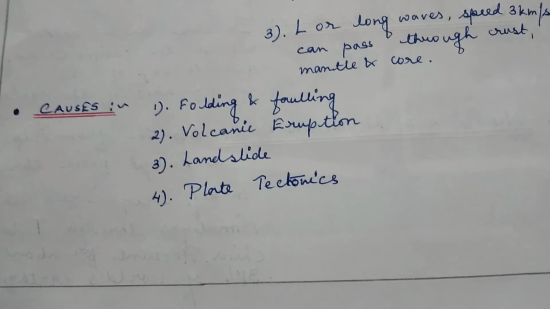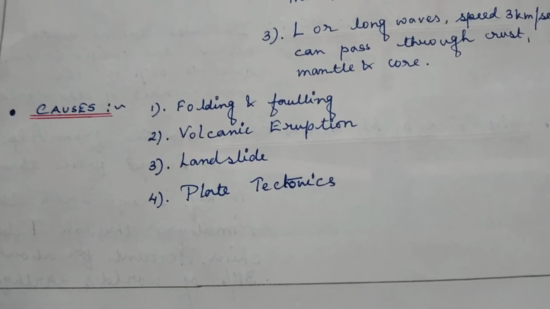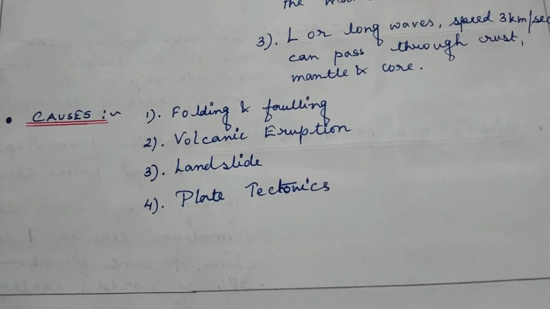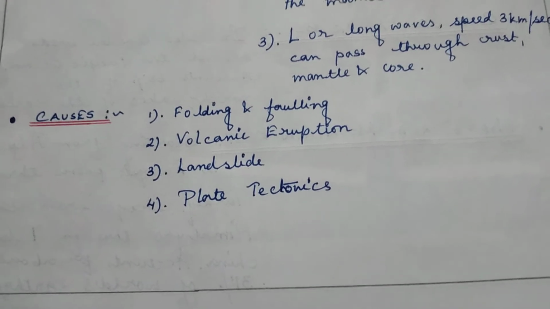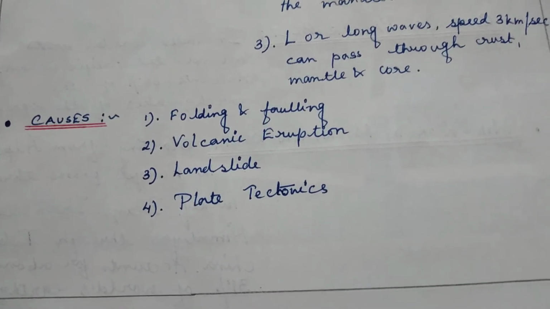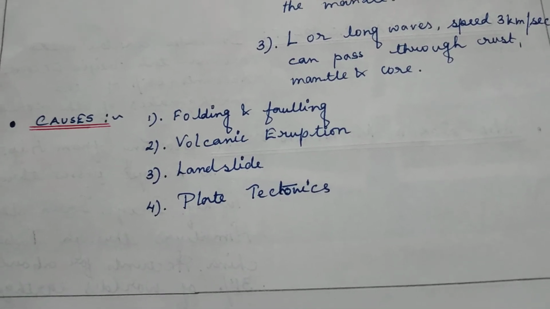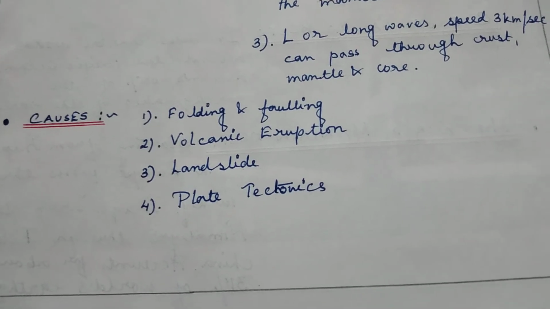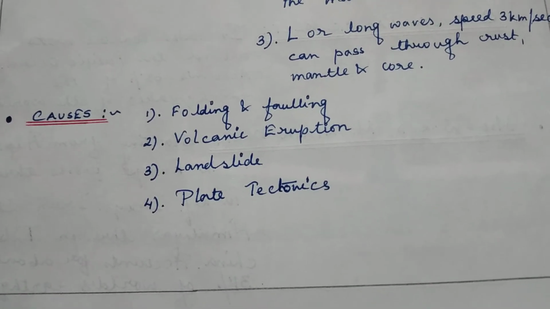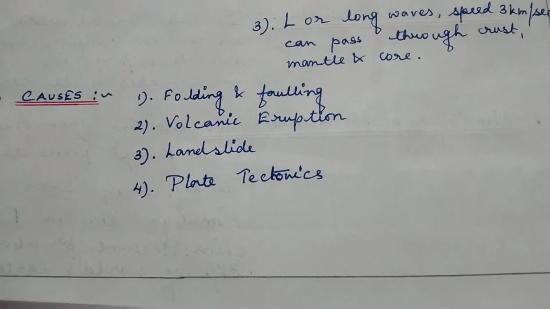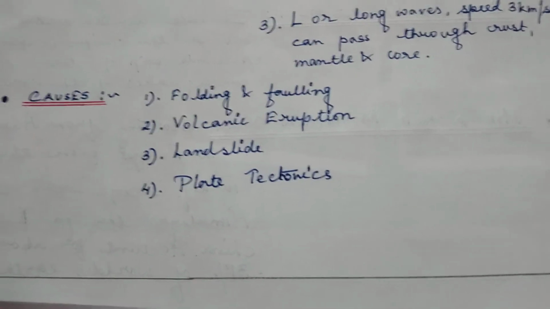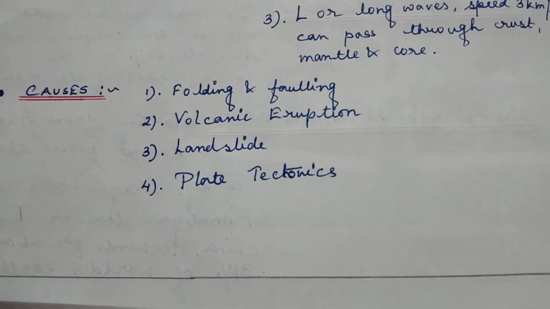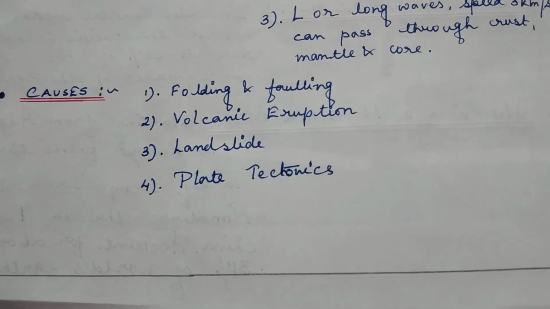When these kinds of mountains are emerging on the earth, during the processes of fold mountain building and fault mountain building, earthquakes can be felt in the nearby areas. Now the next thing that is very important is volcanic eruption. Why am I saying that volcanic eruption is very important in case of earthquake?